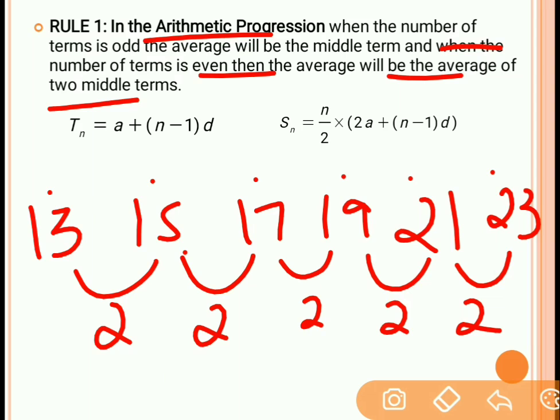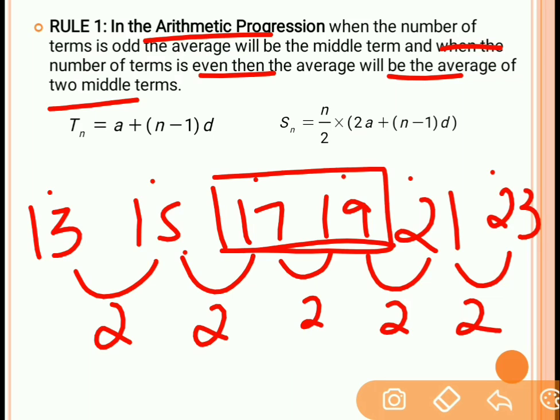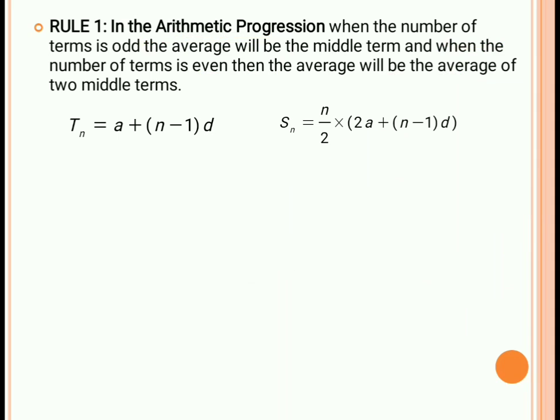So if there are a total of 6 terms, it means the number of terms is even, then what will the average be? The average of the two middle terms. So what are the two middle terms? These are the two middle terms, 17 and 19. What is the average of these two terms? The average of 17 and 19 will be 18, obviously 17 plus 19 by 2, so that will be 18. So the answer over here is that the average will be 18. Fine, that is the average of the two middle terms.